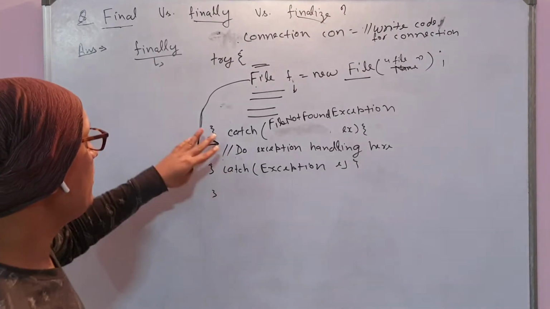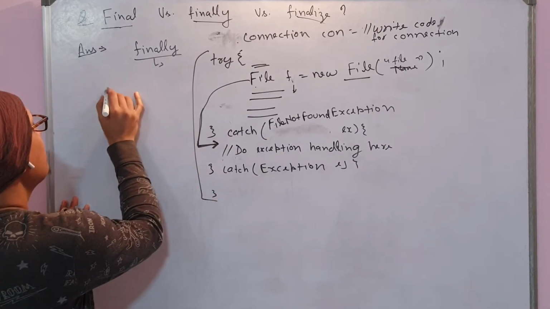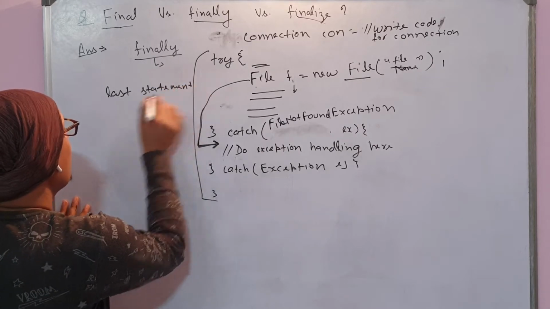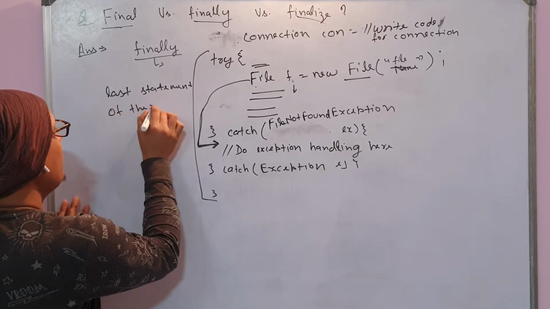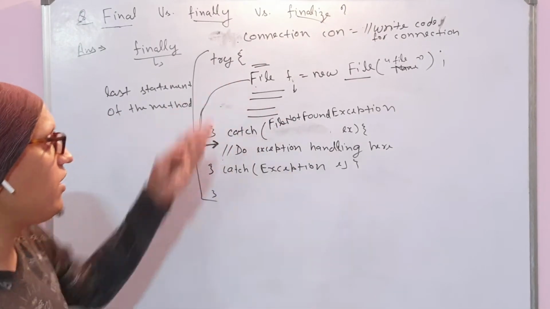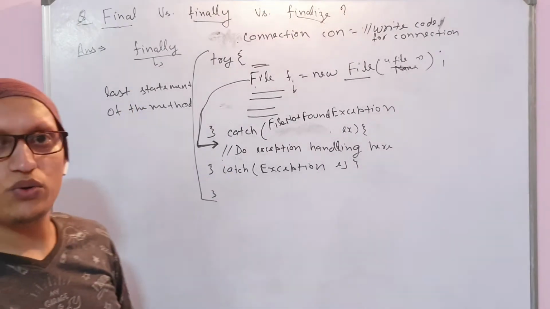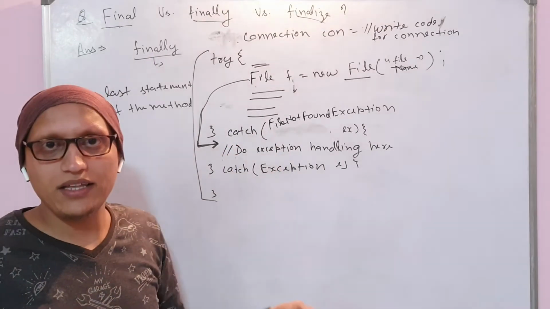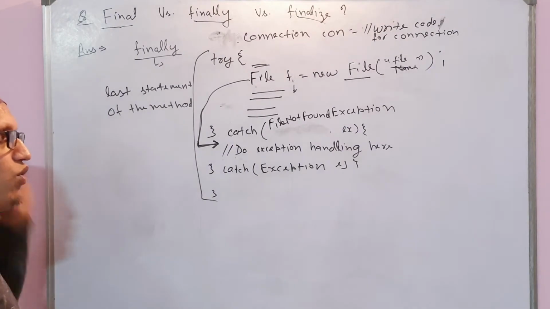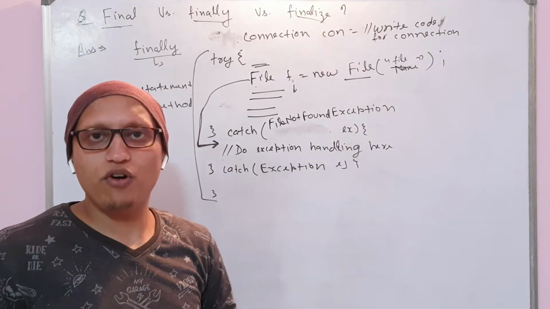But what if this is the last block? What if this is the last statement of the method? What if this kind of situation is there? This is the last statement of the method. Now you need to do something, because you cannot return anything from here. You can just log or do something. So what if I want that even if the exception occurred, I want to proceed ahead for some kind of operations?